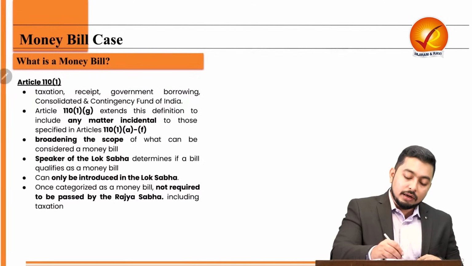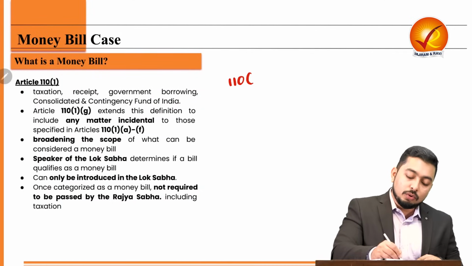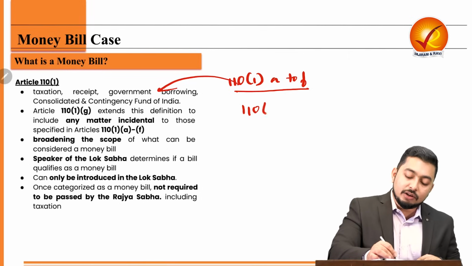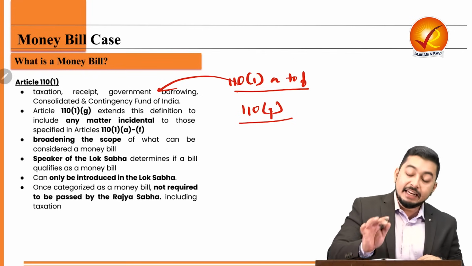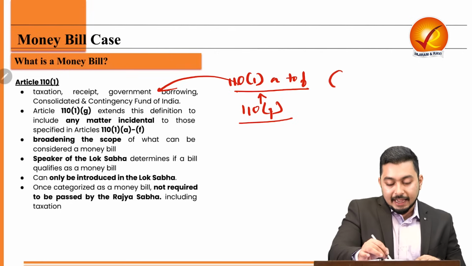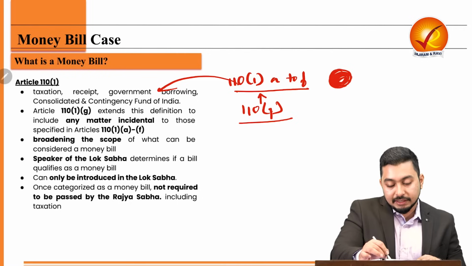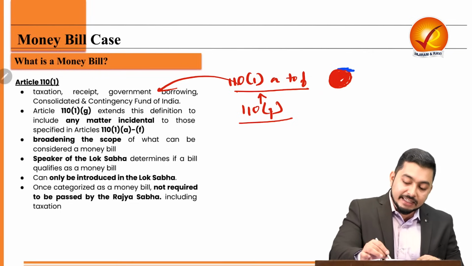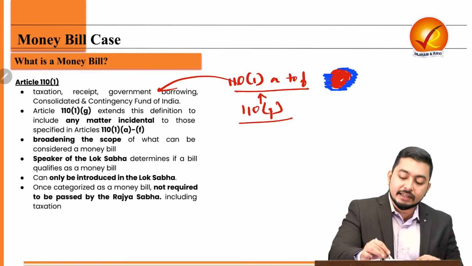Now, 110(1)(a) to (f) will give me these grounds of where I can use, and then 110(1)(g) will tell me any matter which is incidental. That means, let's say I am here drawing a core area on which any law, if made, there will be money bill. But what I am saying in 110(1)(g) is that any matter which is incidental to it will also be classified as a money bill.